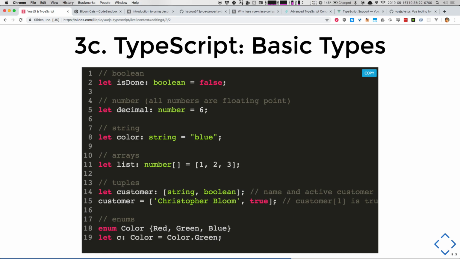So I've got a customer here and this is valid. TypeScript's like, cool, I'll let you do that. If I tried to throw a number in here in the second value, TypeScript would not be cool with that and it would throw an error at compile time.